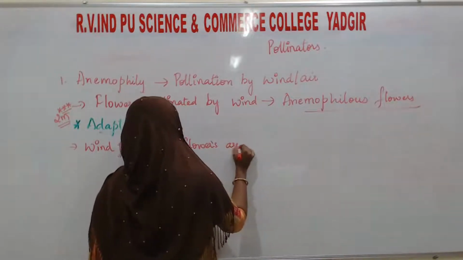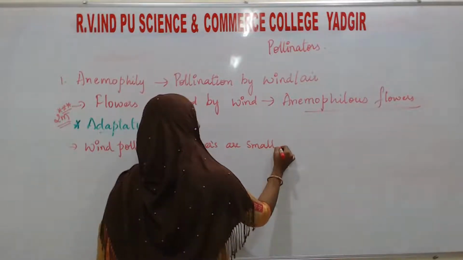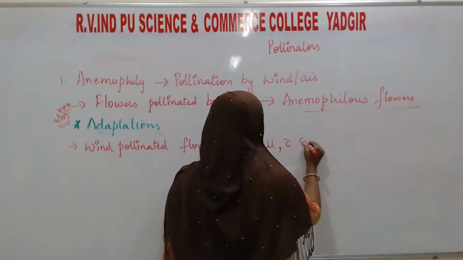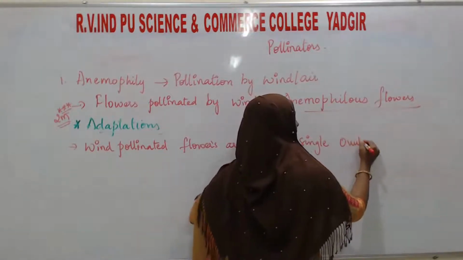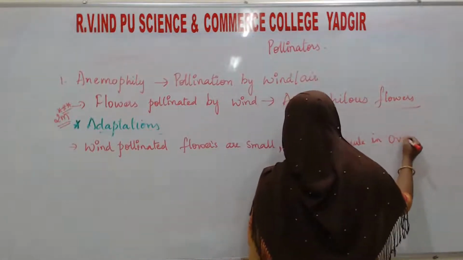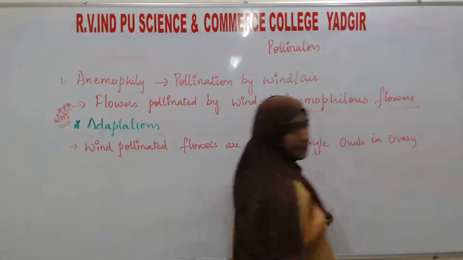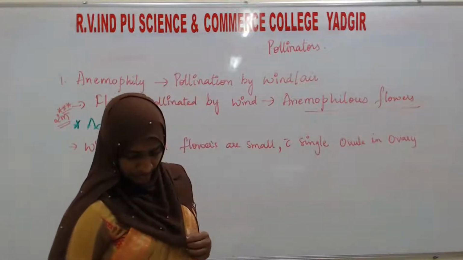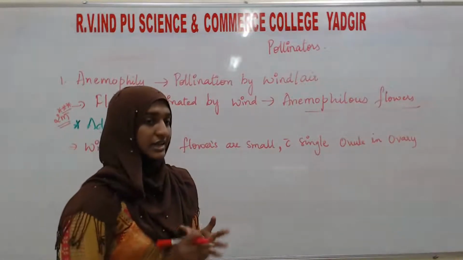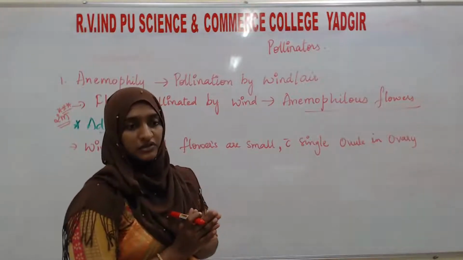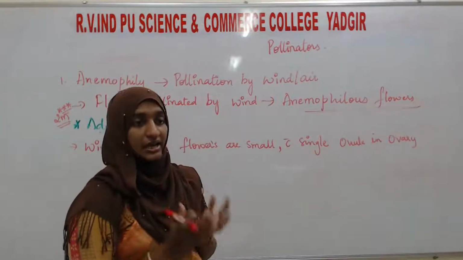are small with a single ovule in the ovary. Okay, it will have only one single ovule in the ovary, and numerous flowers are packed into an inflorescence, or whatever the arrangement will be.